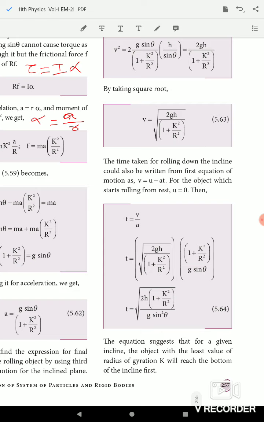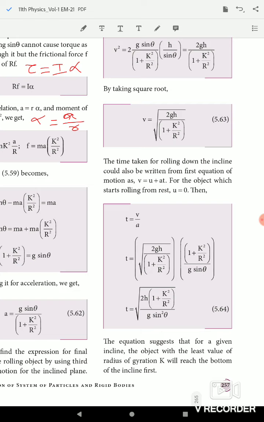Substitute the values for v and a. You get t is equal to root of 2h into 1 plus k square by R square divided by g sin square theta.